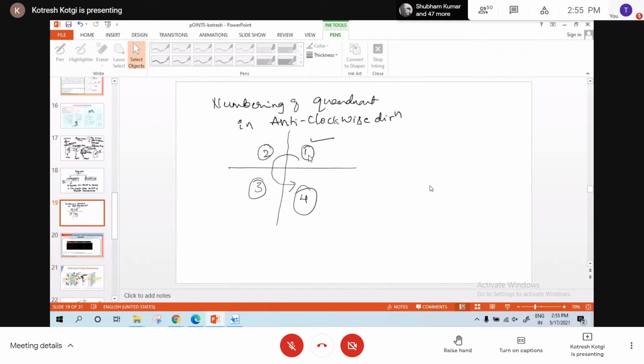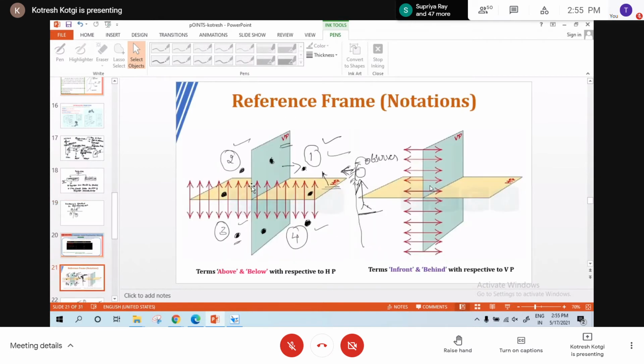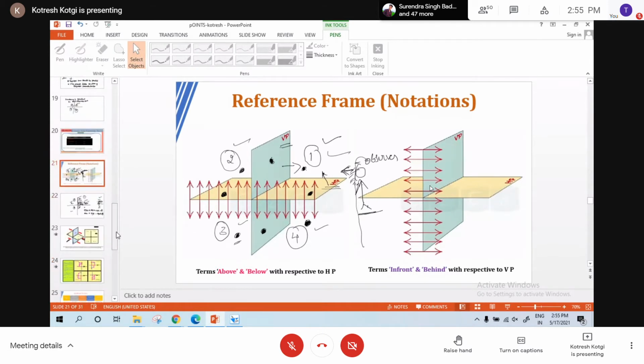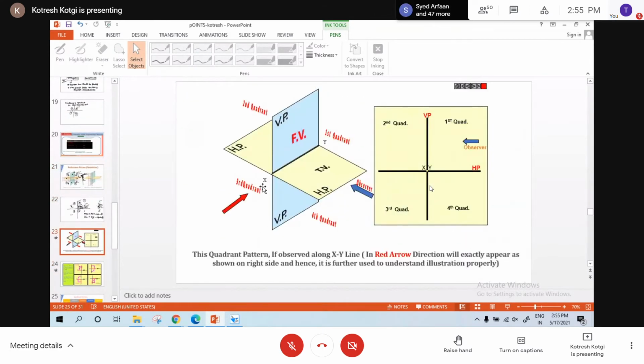Then different quadrants and the direction of naming or numbering, and the position of a point with respect to the four different quadrants. And the general overview of the four quadrants, and where we get front view and top view. Front view always on the vertical plane, top view always on the horizontal plane. You remember, top view on the horizontal plane, front view on the vertical plane.